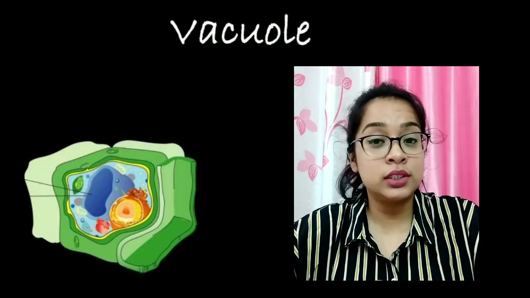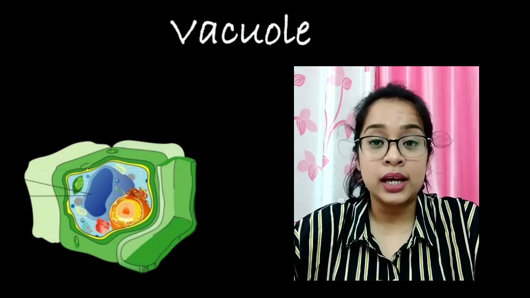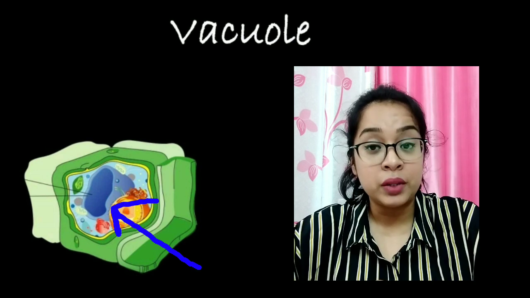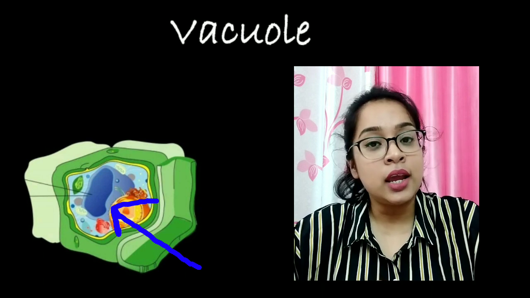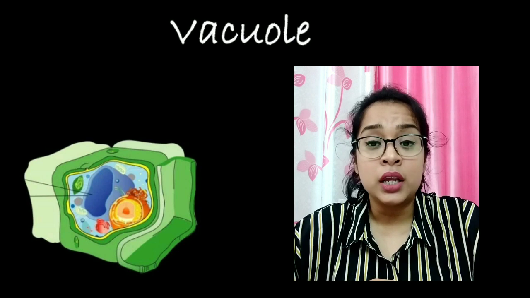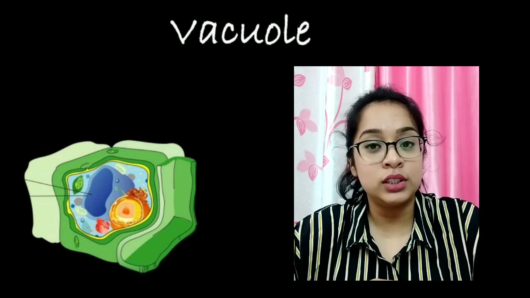Now we will learn about some organelles which are exclusively found in plant cell. Like in plant cell, they have a large central vacuole. This large central vacuole contains water. It is actually a bag-like substance, a container containing water. They help to maintain the shape and turgidity of the cell.